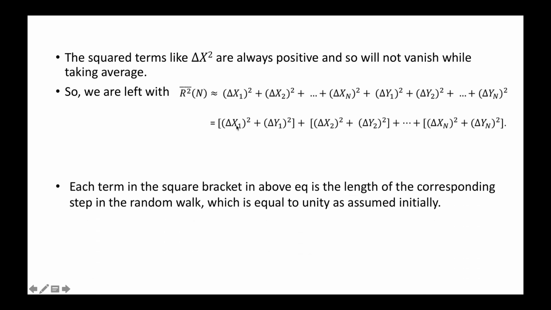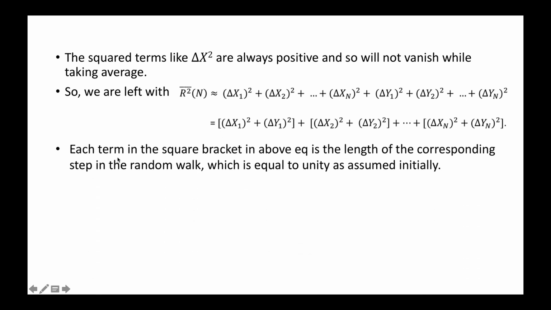It is each term in the square bracket in the above equation is the length of the corresponding step in the random walk. So this corresponding to the first step is equal to unity as assumed initially. So we have considered the unity step. So this comes out to be 1.